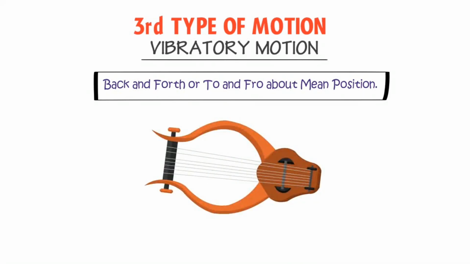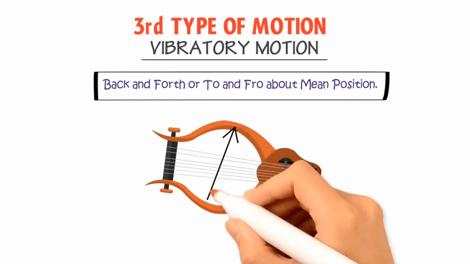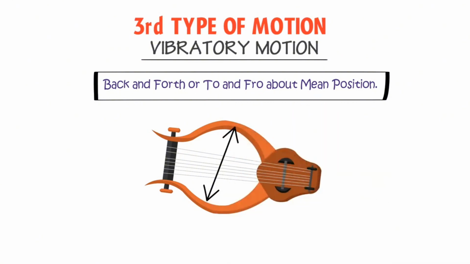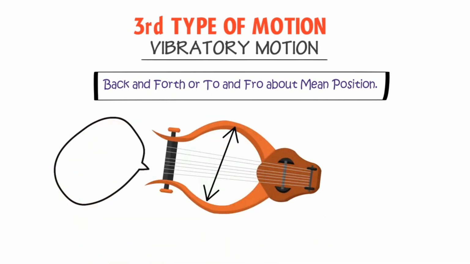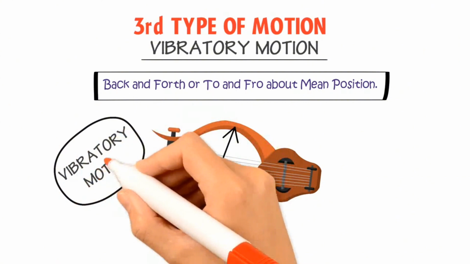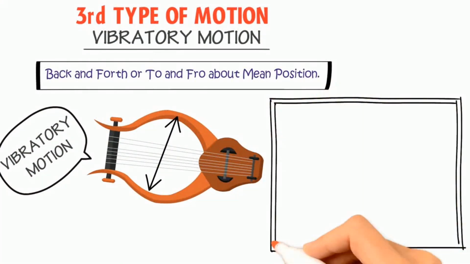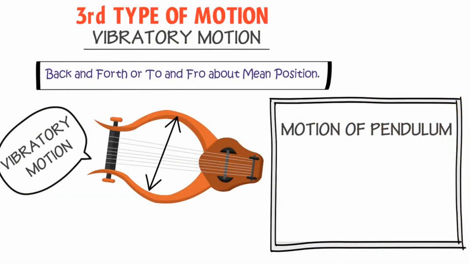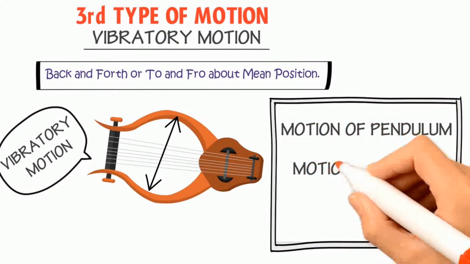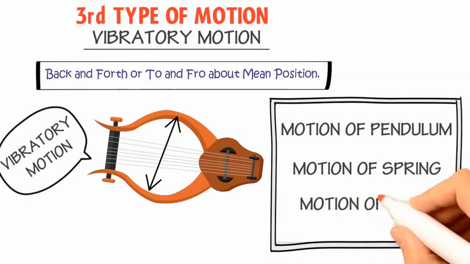These wires move up and down once you pluck them upward or downward from their rest or mean position. As a result, they perform vibratory motion. Other examples of vibratory motion are the motion of a pendulum, motion of a body attached to a spring, and motion of a swing.